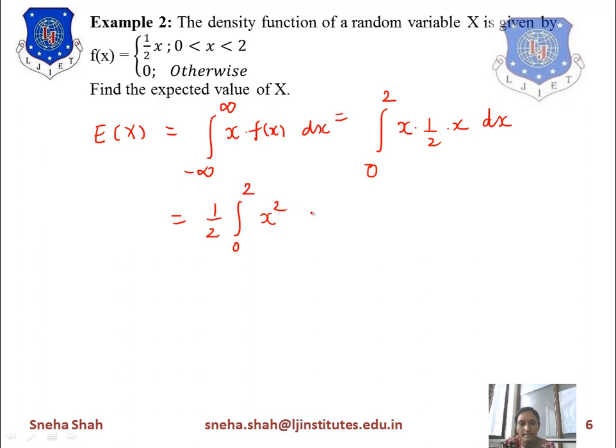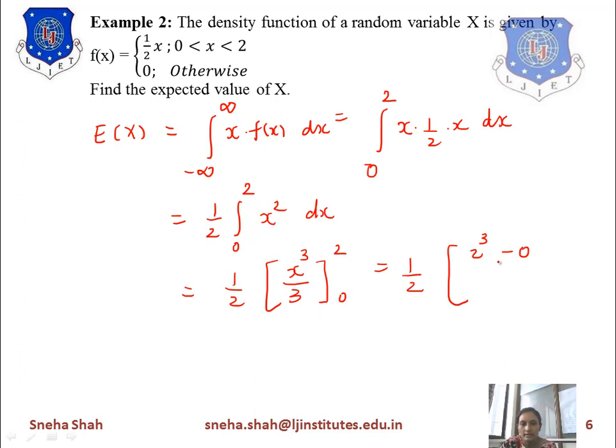Now if we integrate this term, it gives you the answer x cube by 3, and the range is 0 to 2. Now if we put in this value, 2 cube minus 0 divided by 3. 2 will be cancelled out, so over here 2 square means 4, 4 by 3. So this is your final answer for the expected value.